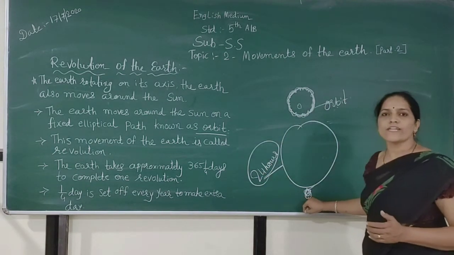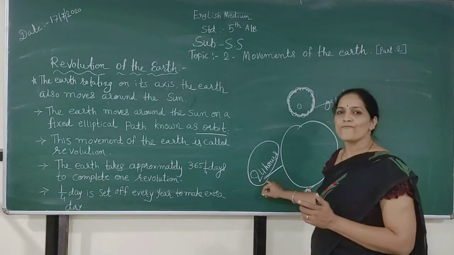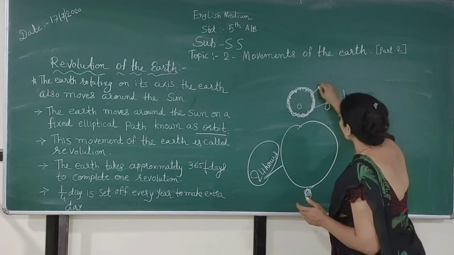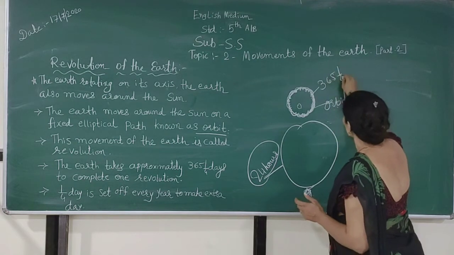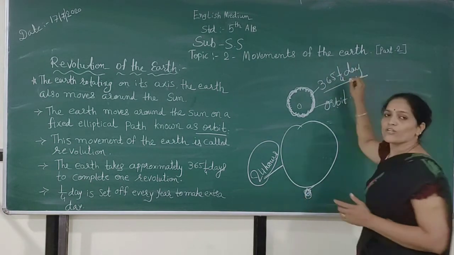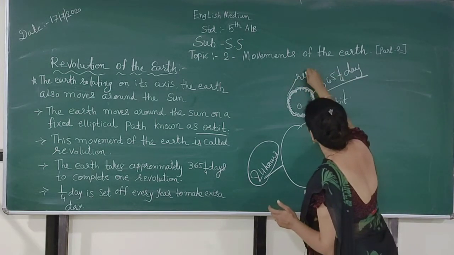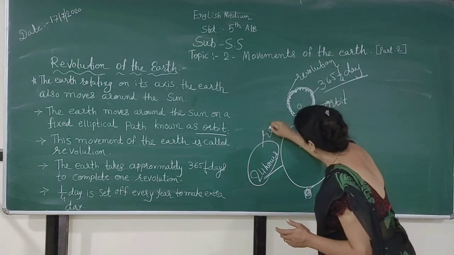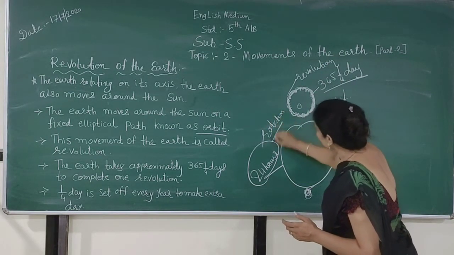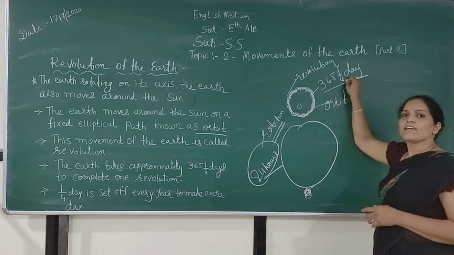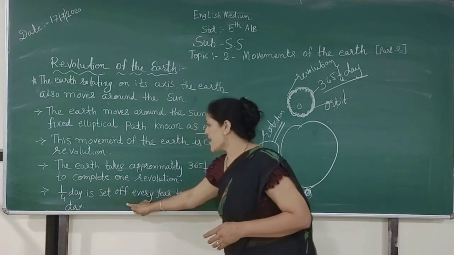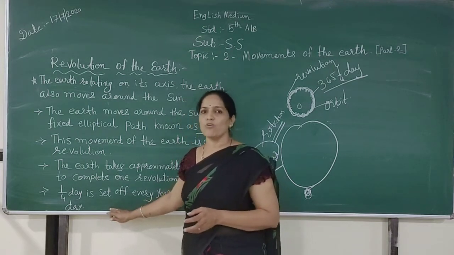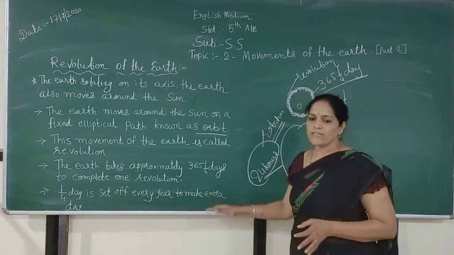When the earth rotates on its axis, it takes 24 hours a day. And when it moves around the sun, it takes 365 1/4 days to complete its revolution. This is the rotation and this is the revolution. The 1/4 day is set aside every year to make an extra day. Now let me explain how the 1/4 day is added.